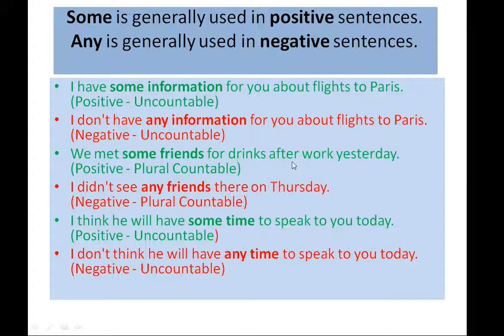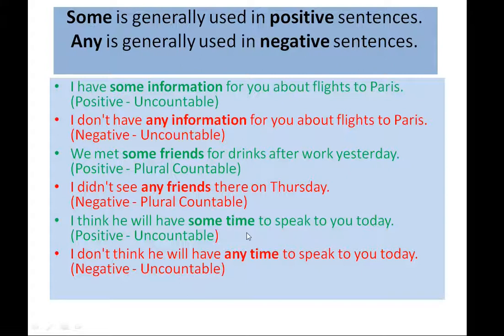We met some friends for drinks after work yesterday. This is a positive sentence with plural countable. I don't see any friends there on Thursday. This is a negative sentence as didn't is used with plural countable. I think he will have some time to speak to you today. This is a positive sentence with uncountable. I don't think he will have any time to speak to you today. This is a negative sentence with uncountable.